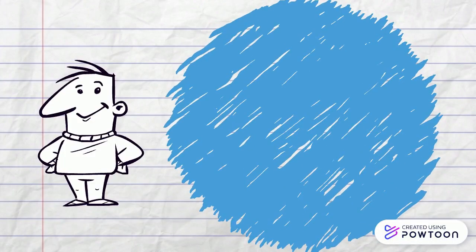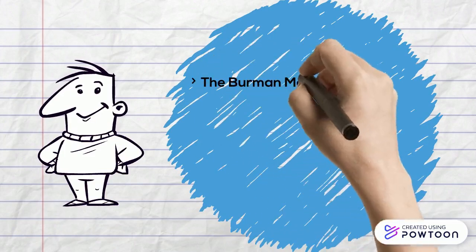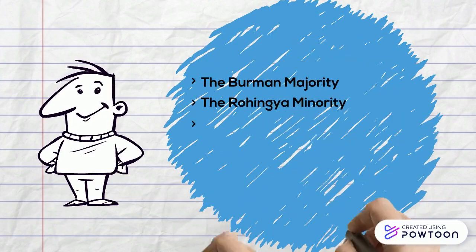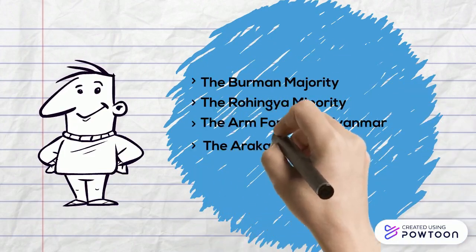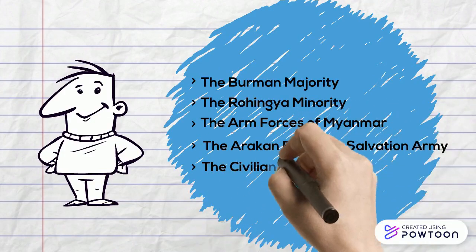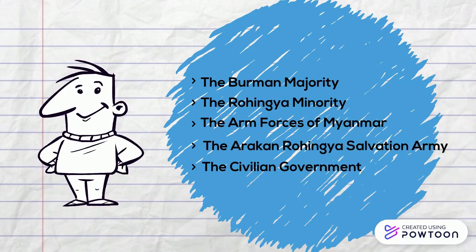We can now identify the actors involved in this conflict, including the Burman majority, the Rohingya minority, the armed forces of Myanmar, the Arakan Rohingya Salvation Army, and the civilian government, who all this time have done nothing effective to stop the conflict. To understand more about the violence in Rohingya, we suggest looking at Galtung's violence triangle.